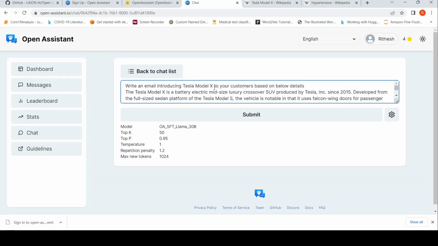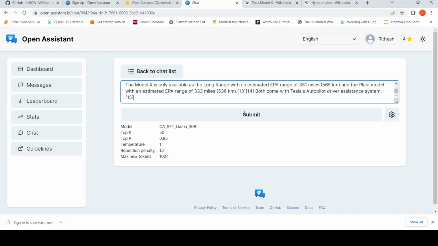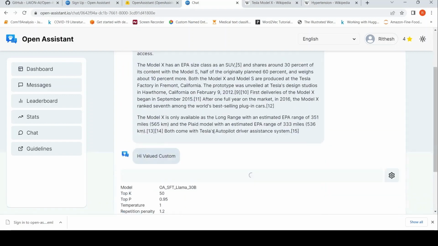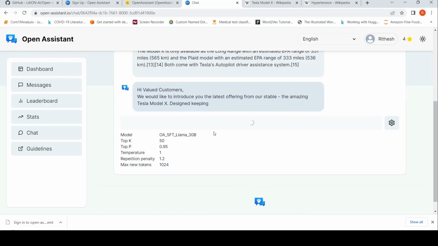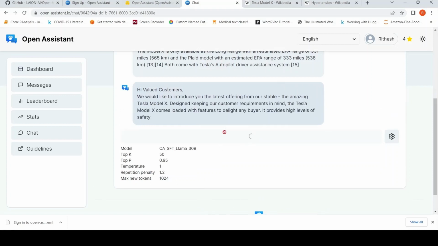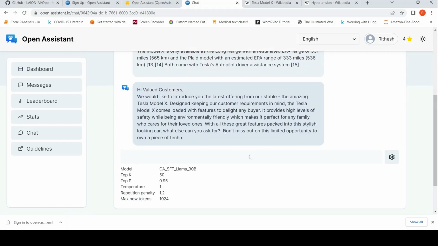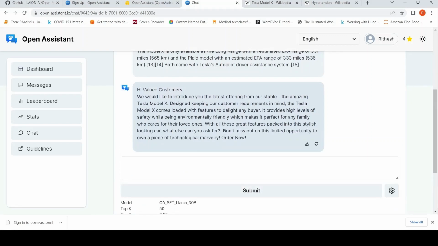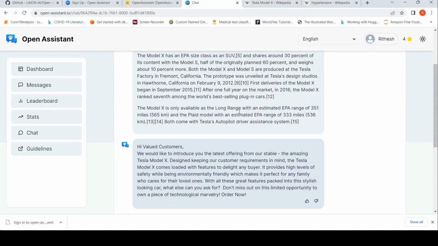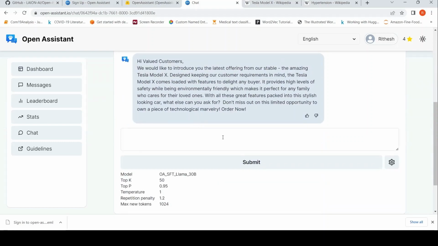Write an email. Let's see what comes up. Okay. I'd like to introduce you the latest offering from our stable, the amazing design, keeping our customer. It comes loaded with features. It provides high levels of safety while being okay. Nice. It is able to write an email. Maybe it can highlight some features from here, but still. Okay. Let me try a summary.